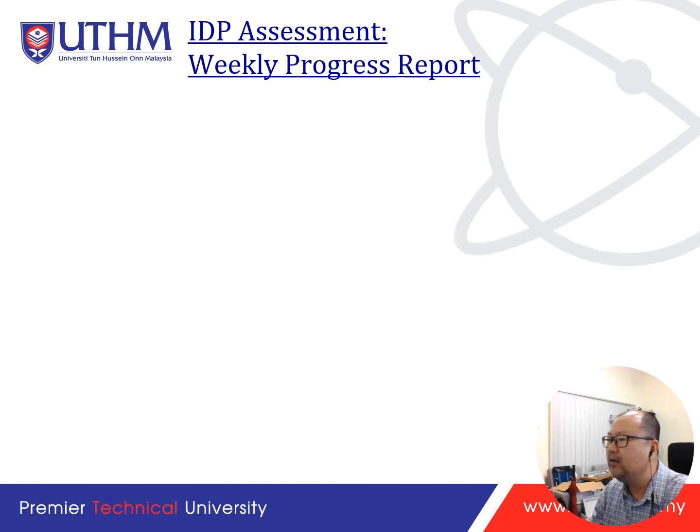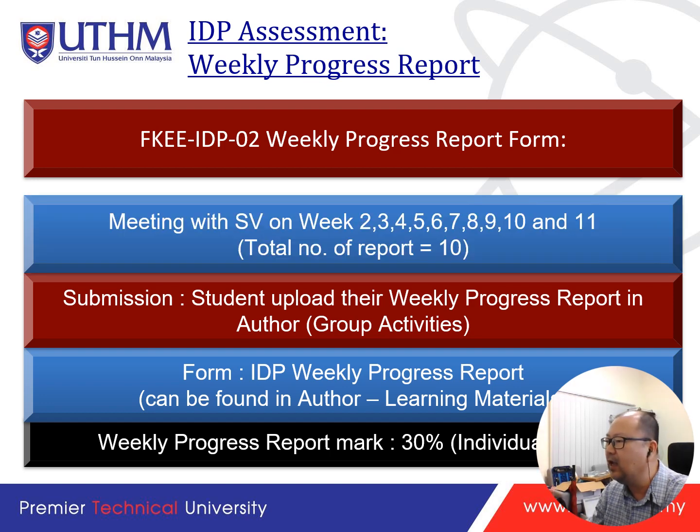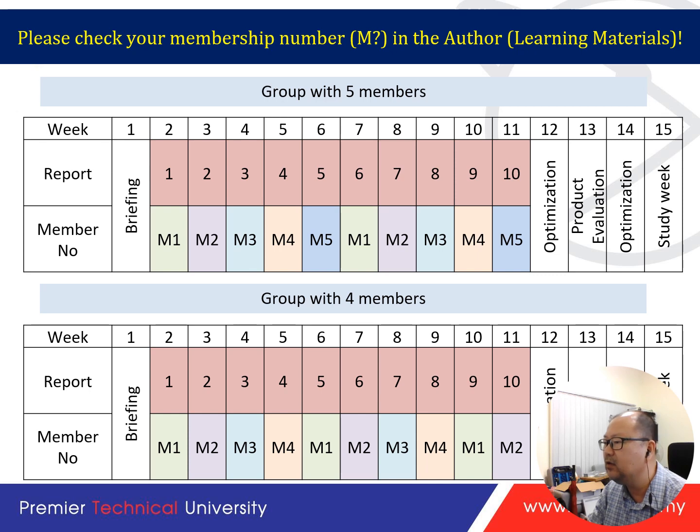And then your weekly progress report. A weekly progress report will be prepared, similar to a logbook. We need 10 reports, prepared by each member in turns. Something I want to share: if your group is of 4, you may want to plan that. Remember this: each group has members M1, M2, M3, M4, M5. So this is the member code. Please remember your code. Are you M1, M2, M3, M4 or M5?